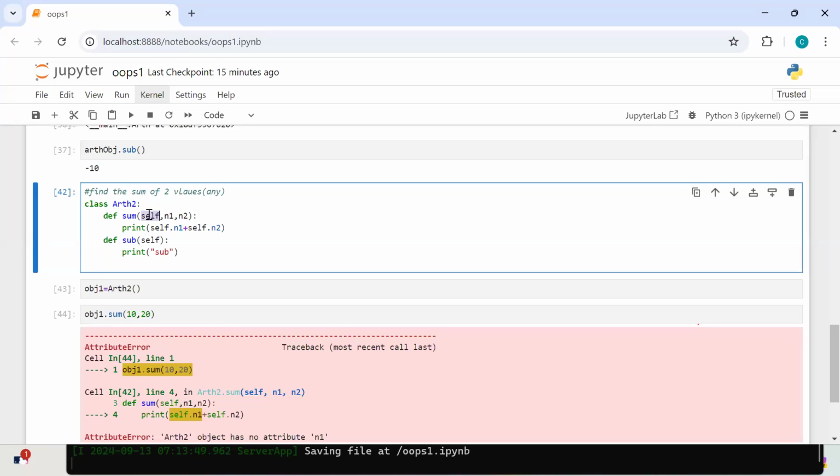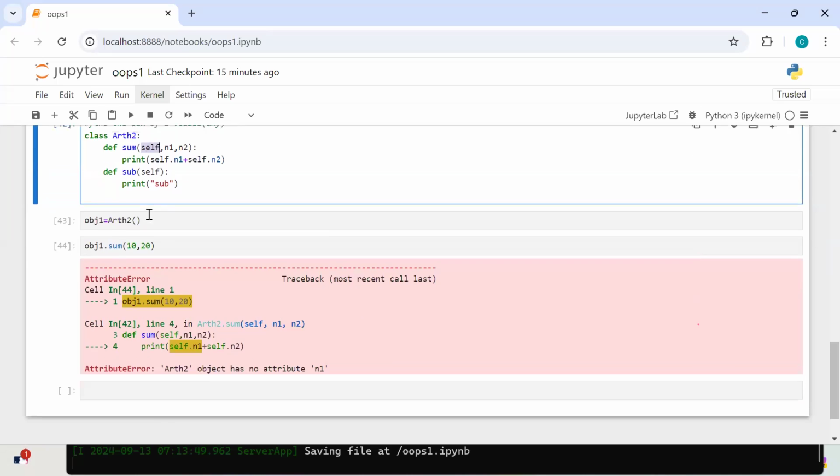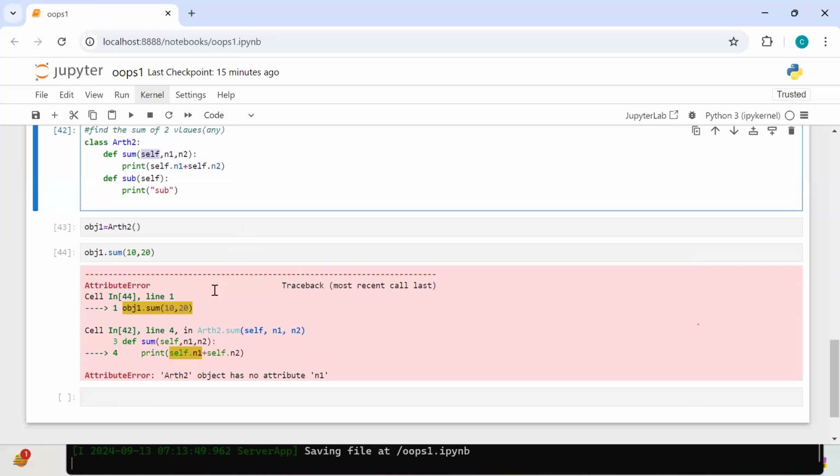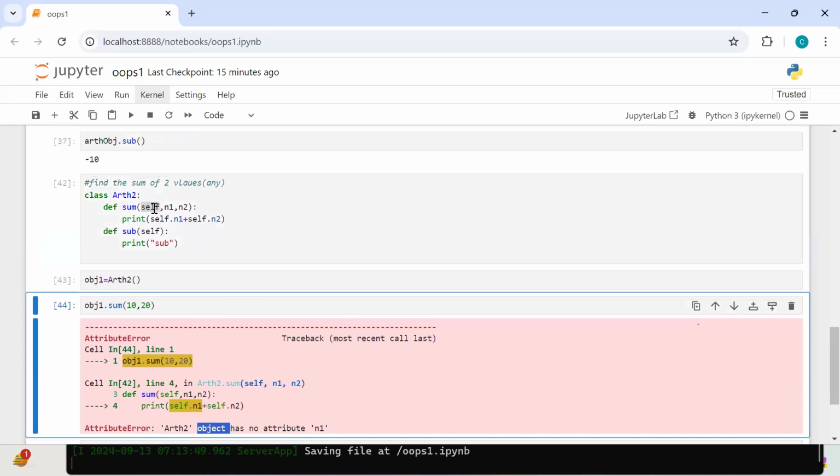In that class object, it contains class members. How many class members are there? 2: sum and sub. Are N1, N2 there in the class as class members? Not there. That is the reason Arithmetic 2 object is nothing but the class object.